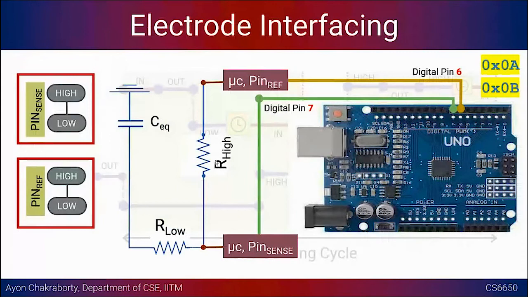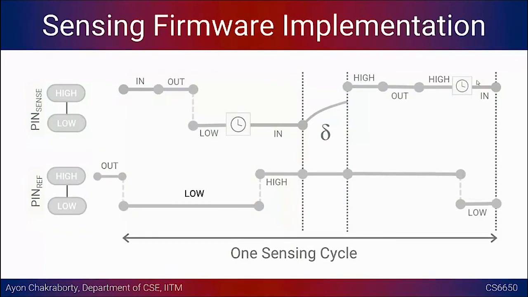Okay, so back to our thing. We are going to use 0x0A, which is basically for data direction, and 0x0B for the data. And we are going to use pin 6 and 7, so the bits that we will be choosing are the 6th and 7th bit in the port D register. Okay, hope the interfacing is clear. Now we are going to look at these 3 stages: the discharging part, the sensing part, where we want to estimate the value of delta, and then the final one, which is basically charging it again.